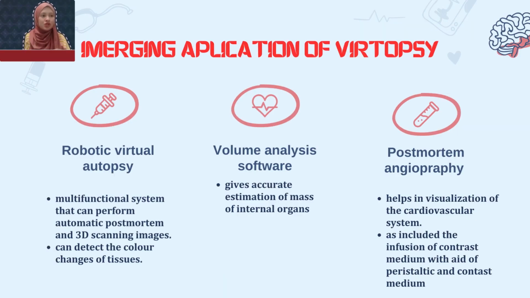Next, we move to the emerging applications of autopsy. In this, we have a robotic virtual autopsy. It is a multifunctional system that can perform automatic postmortem and 3D scanning imaging. It can also detect color changes of tissue. Next, we have volume analyzing software, which gives accurate estimations of the mass of internal organs. Next, we have postmortem angiography, which can help to visualize the cardiovascular system, including the infusion of contrast medium with the aid of a perfusion pump and contrast medium.